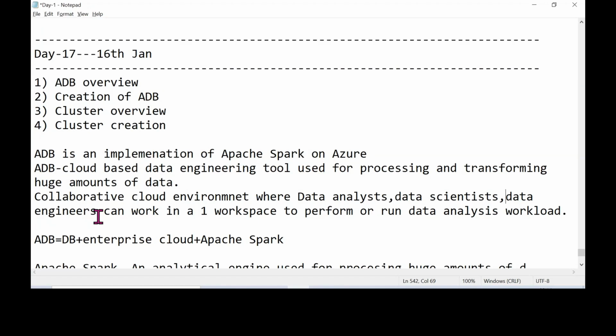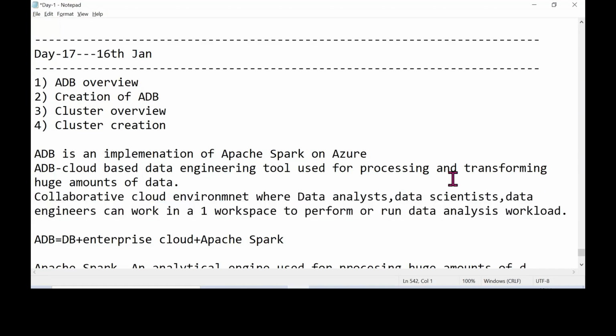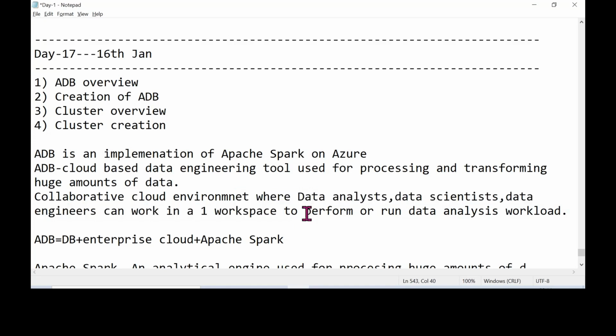So that particular notebook is not only visible to you, but it is visible to everybody who has access to that particular portal. Okay. So it is a collaborative cloud environment wherein all these people, like data analysts, data scientists, and data engineers, can work in a single workspace. Why do they work in a single workspace? Because they might have some analysis to perform, or to run their data, or to perform different kinds of processing or data transformations. So for that reason, they will be sharing the single workspace, and based on their requirement, they'll perform different analyses on massive amounts of data.